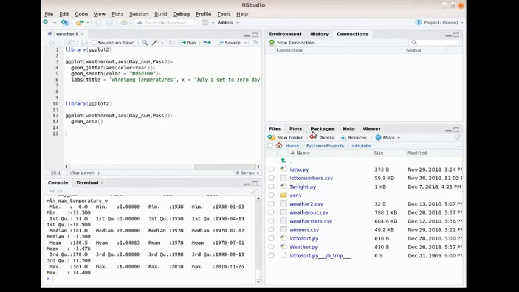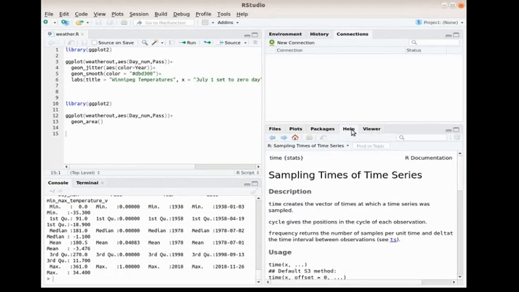Here you have your files, plots, packages. Help is very simple, really nice to deal with. If I want to look at, say, a gplot, I can find the topic here. Oh wait, I stuck it in the wrong one. Search up here, gplot.